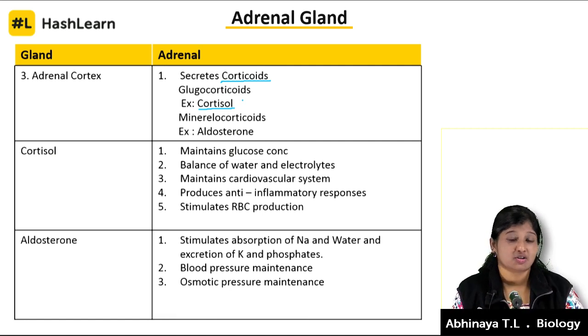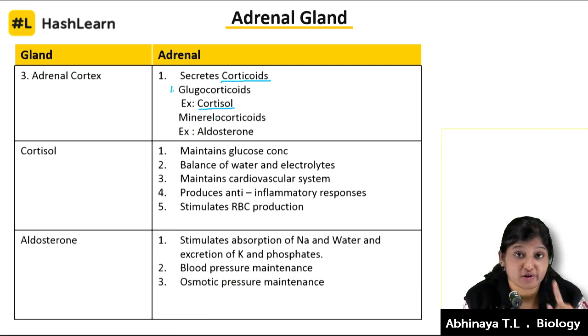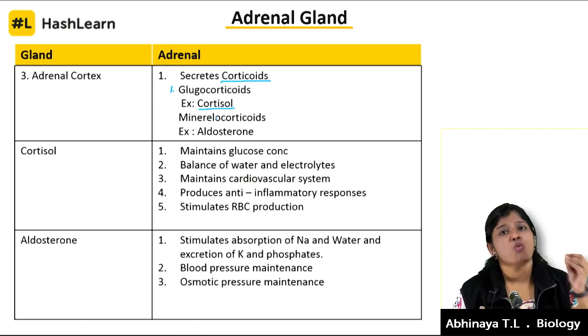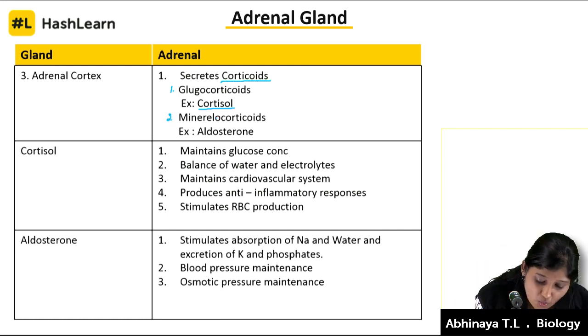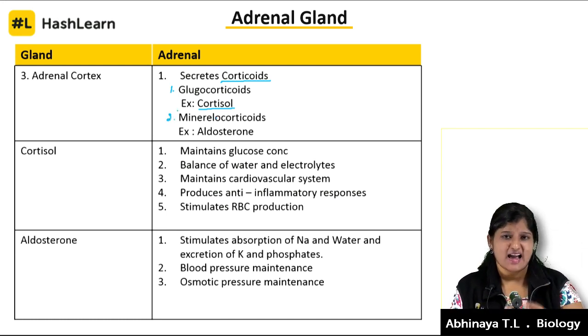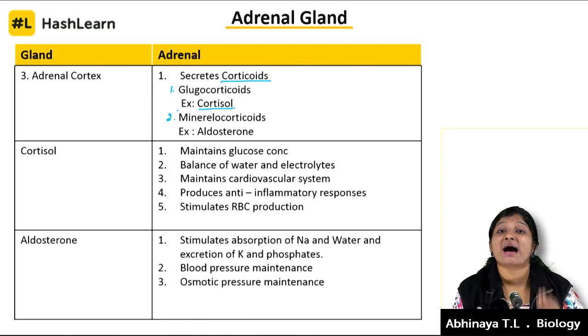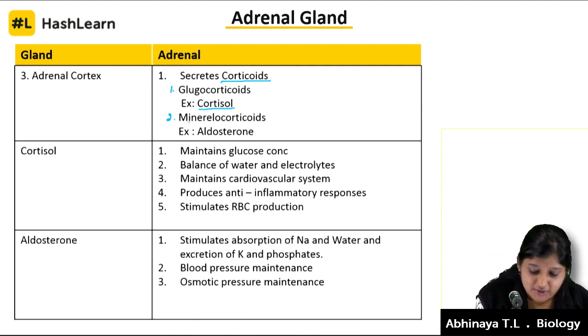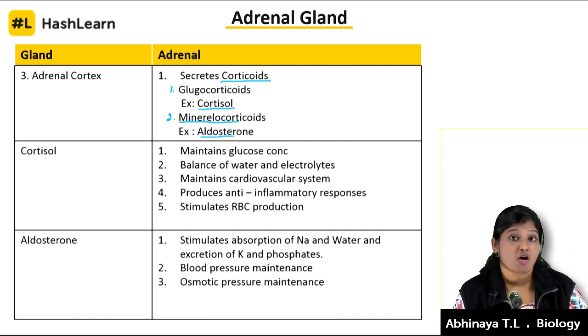What is the function of cortisol? Then, what are the two types of corticoids released from the adrenal cortex? Keep a note on this. We talked about glucocorticoids, a band of hormones, and one of the main hormones in that is cortisol. The second one is mineralocorticoids. As the name suggests, this maintains the water and electrolyte balance in our body. That's why it's called mineralocorticoids. The example for it is aldosterone.